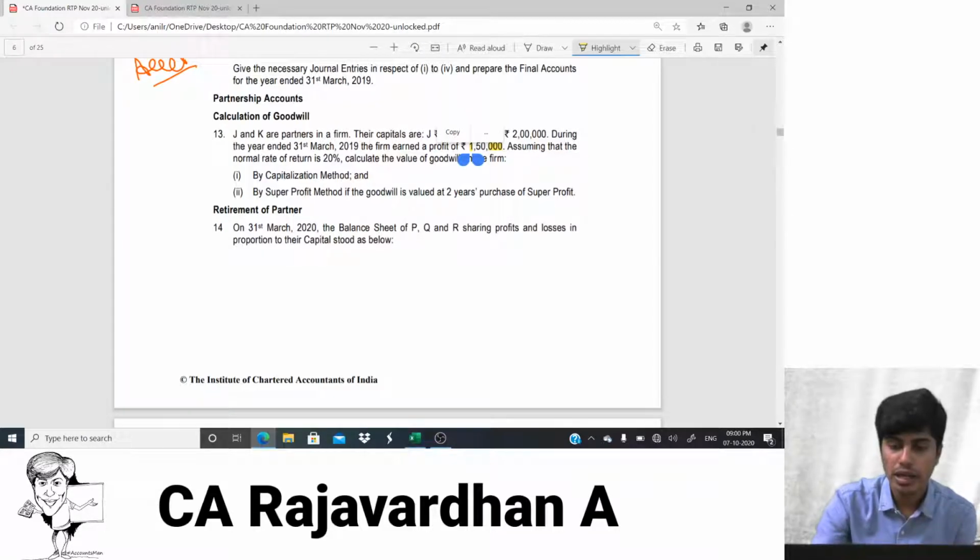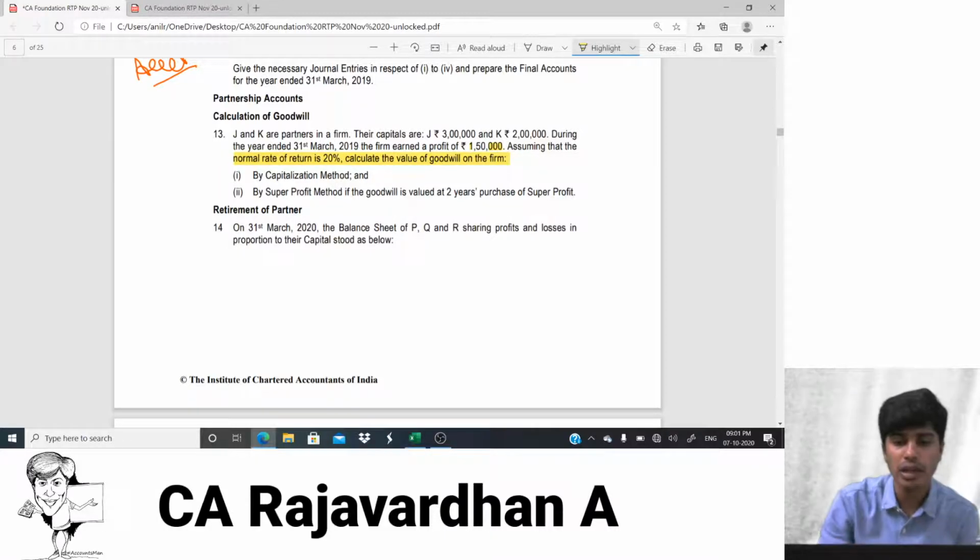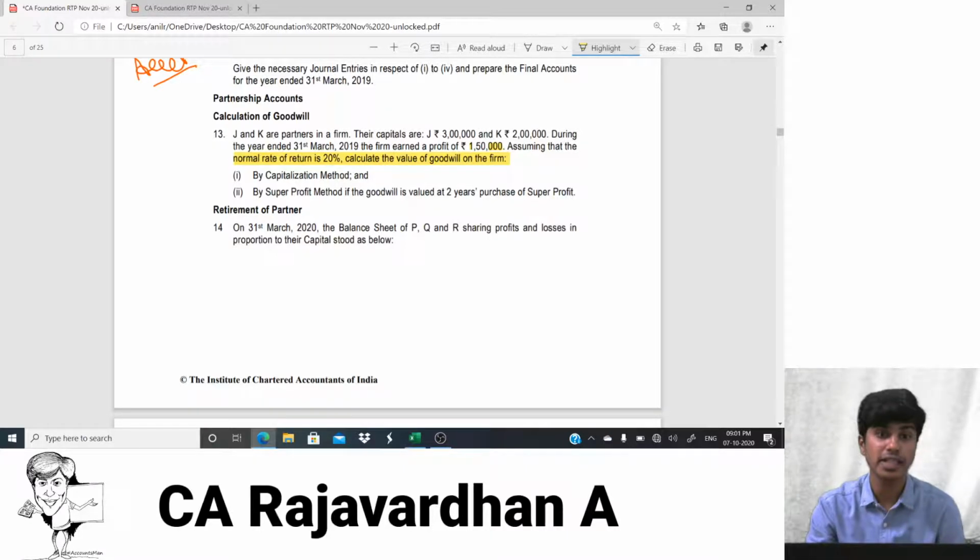Assuming that the normal rate of return is 20%, this is also of little significance here again. Calculate the value of the goodwill of the firm. Okay, fine, let's do that. There are two methods they're asking us: capitalization method and super profit method.